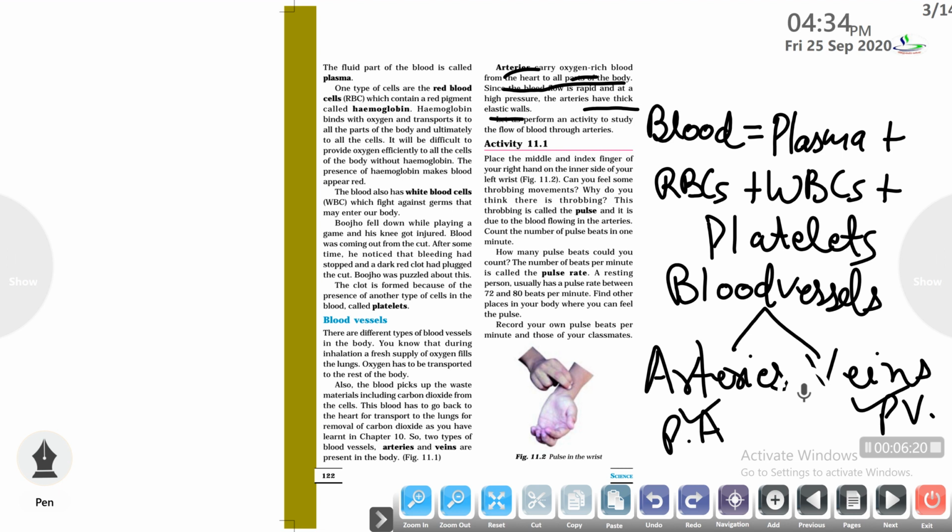Count the number of pulse beats in 1 minute. The number of beats per minute is called the pulse rate of a particular person. A resting person usually has a pulse rate between 72 to 80 beats per minute, whereas a person who is walking or who is running generally has a higher rate.